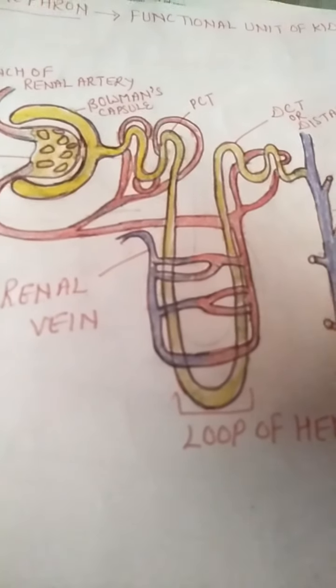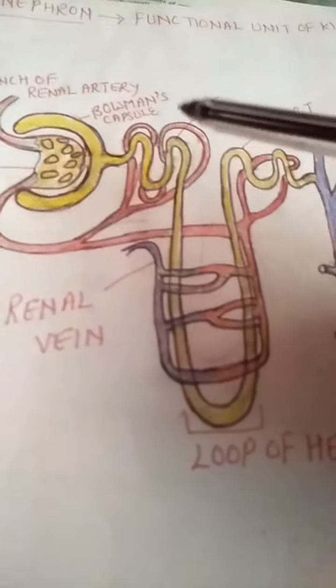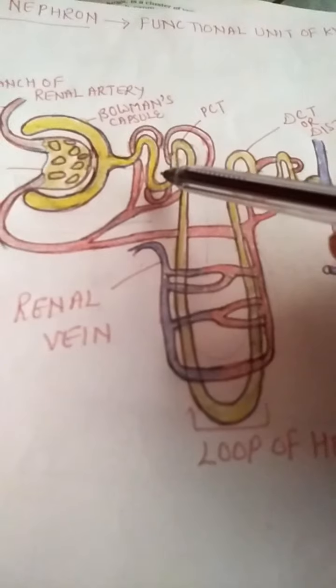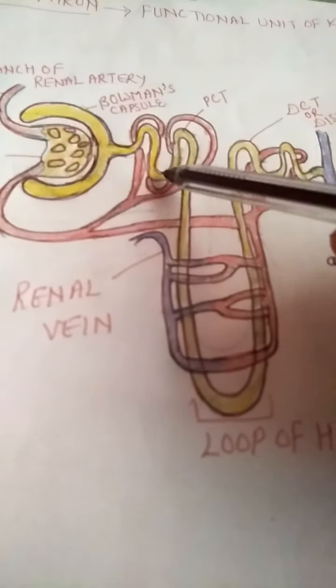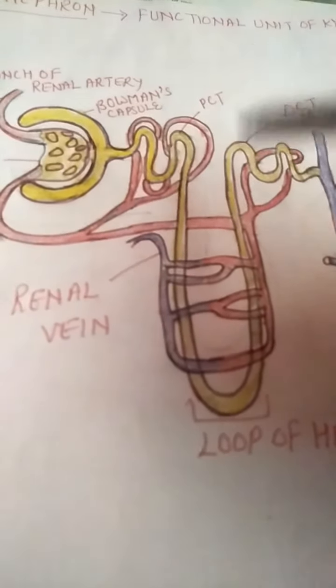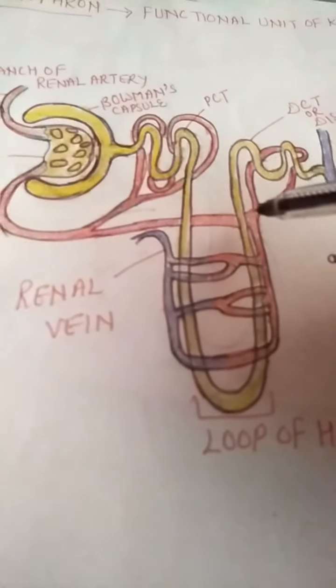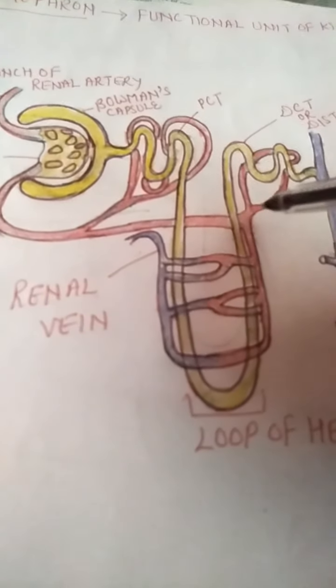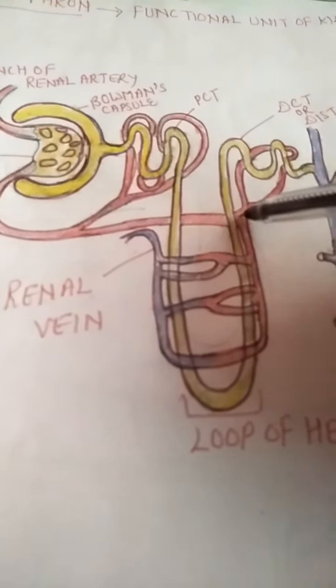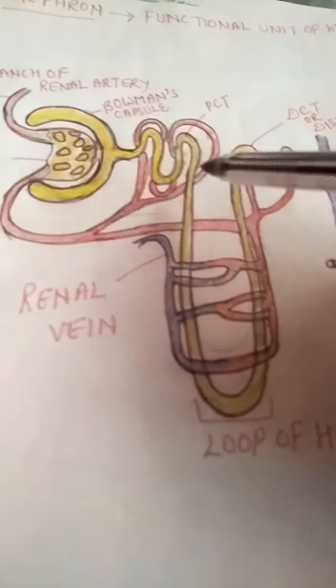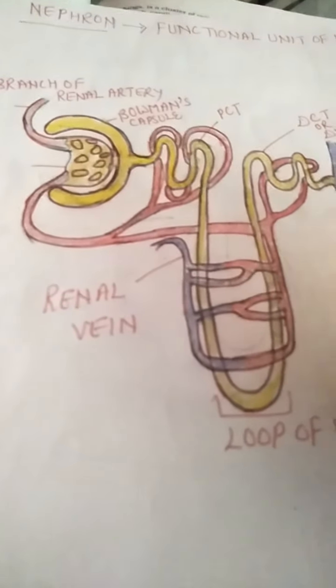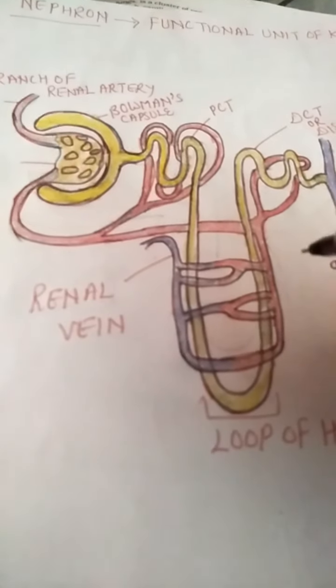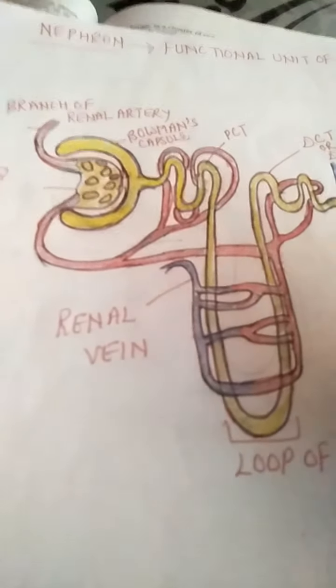to the urinary bladder. So the useful substances which enter into the filtrate are reabsorbed, and the harmful substances which were still present in the blood will go into the filtrate. This is how the urine is formed in the human body.